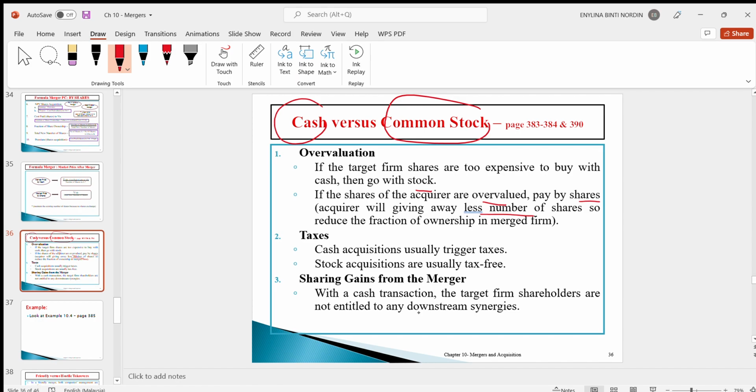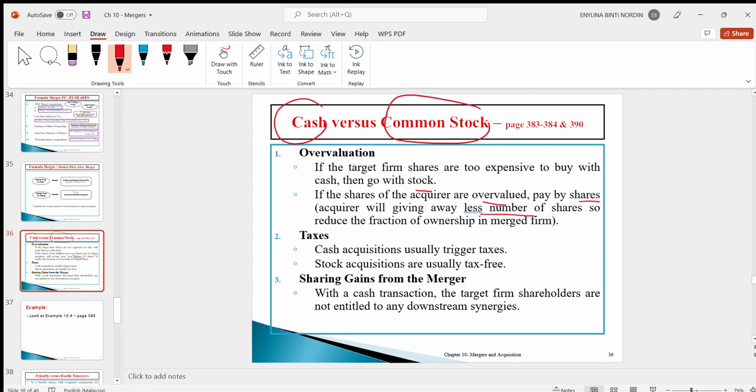The other factor in deciding whether to use cash or stock is the sharing of gains from the merger.